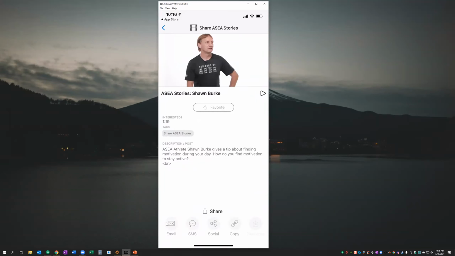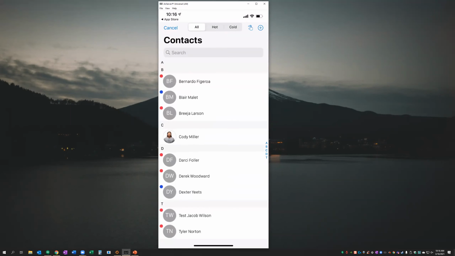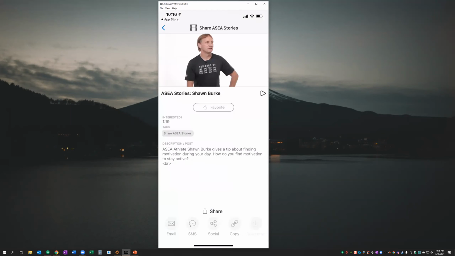Now down here at the bottom, I have the option of how I would want to share. I have the option to email it, SMS, social, or I can copy the link if I want to do it that way. What we're going to do here in this example is we're going to send a text message. So we're going to tap on the text message button here. And I'm going to select Derek Woodward. And it's going to take a minute to generate a link for this contact. As you can see right there, the loading.